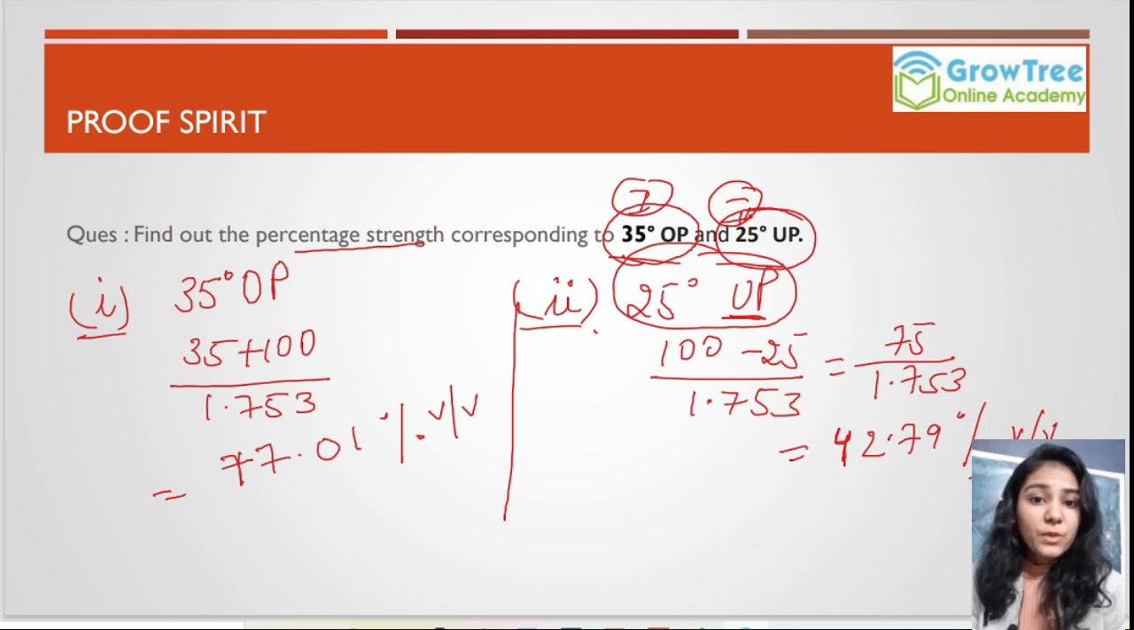So these types of numericals you can expect in GPAT examination, and it is quite easy, so you should not leave this topic.